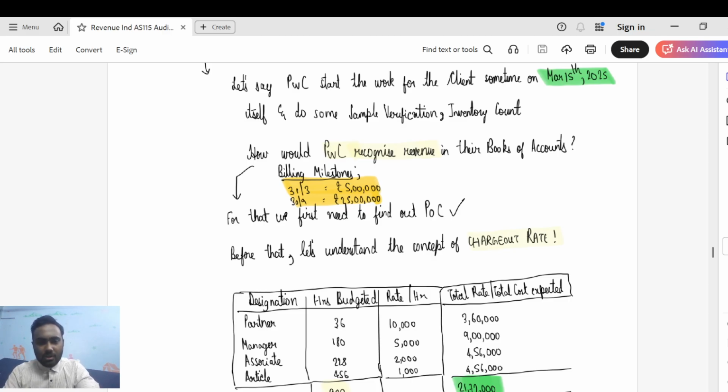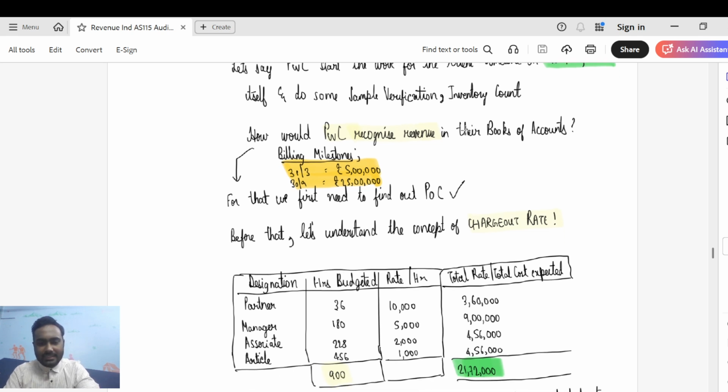So if I just come down, guys, if you see, the hours budgeted for a partner is 36 in the engagement, for the manager it is 180, for the associate it is 228, and for the article it is 456. And for the partner it is 10,000 per hour, for the manager it is 5,000 per hour, for the associate it is 2,000 per hour, and for the article it is 1,000 per hour.